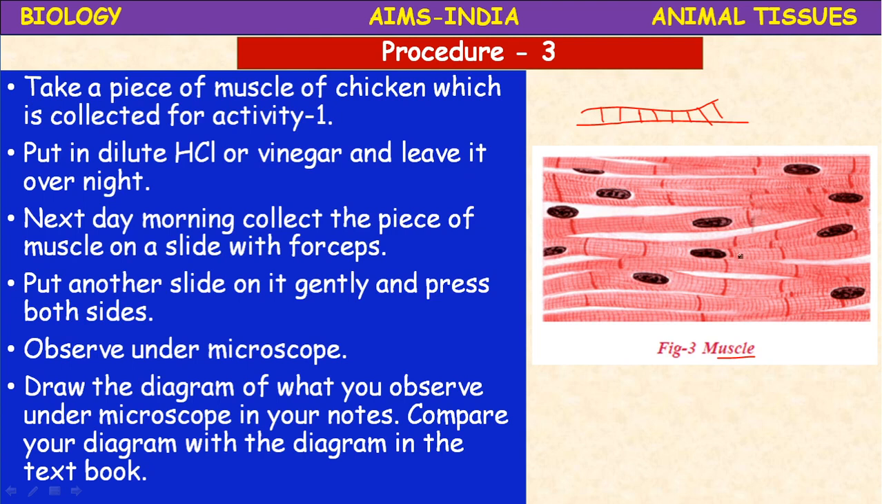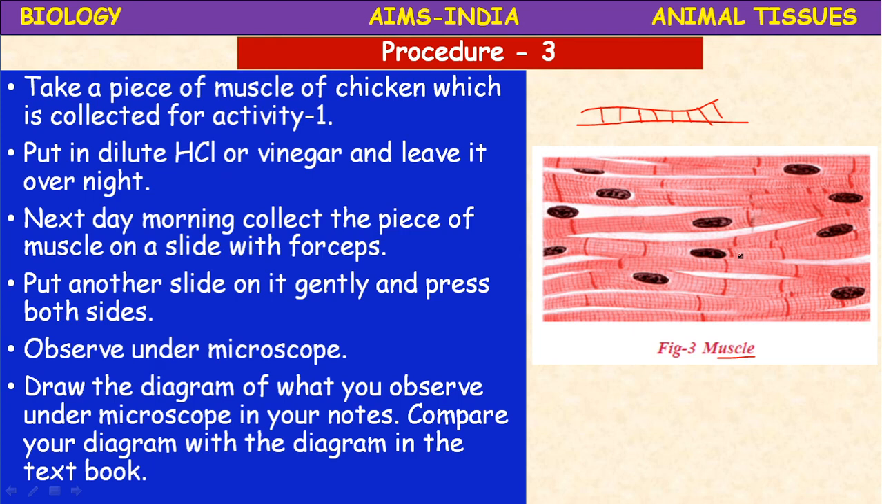If you want to observe the bone tissue in the chicken bone, once again the same procedure you have to follow. Settle it in the vinegar or dilute hydrochloric acid overnight, and it is better to do this one day before. Okay, one day before your discussion in the class, you have to place it in the vinegar or dilute acid. Then only the bone becomes soft.